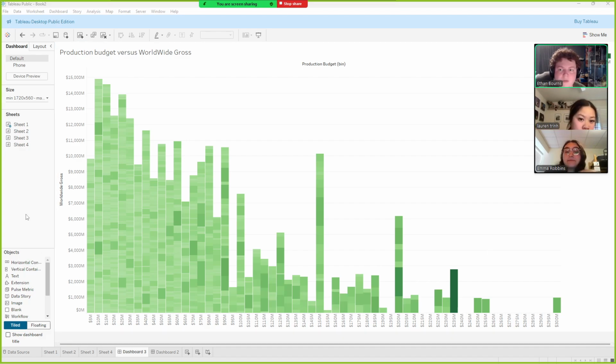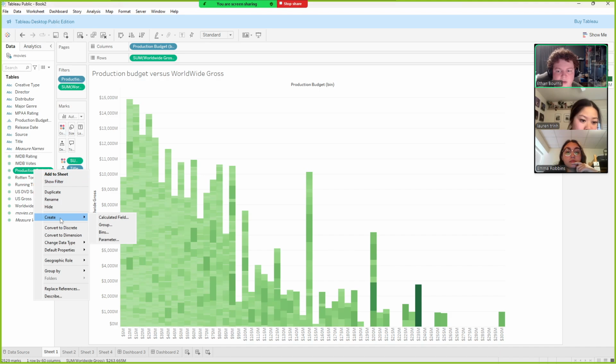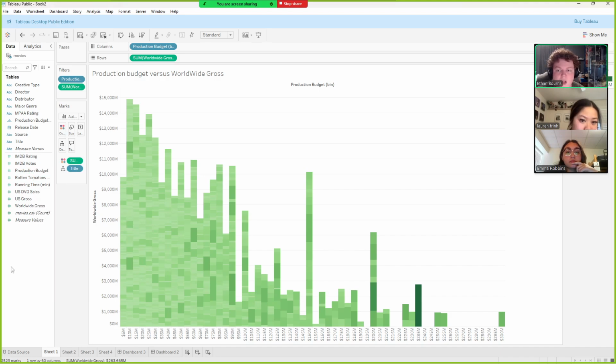So, the visualization we had for the first question, which was the production budget versus worldwide gross generated, was fairly simple to generate. We just created a production budget bin, which you can do by right-clicking production budget and going to create and then bins. We put that in the columns along with the sum of worldwide gross in the rows, which automatically generated the bars, as we can see here.